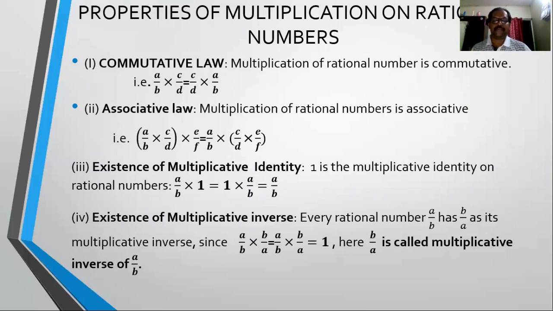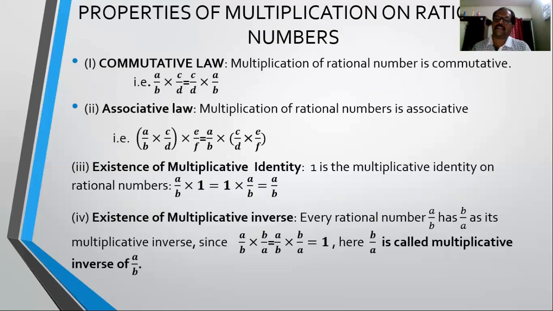The third one, and very important here, is again the existence of multiplicative identity. So what is the multiplicative identity? As we have seen the same in case of addition, the additive identity. In that case it was such a number which, added to any rational number, will give us the same rational number. Here also the same. We are going to multiply by such a rational number such that the product remains the same, that is the given rational number only.